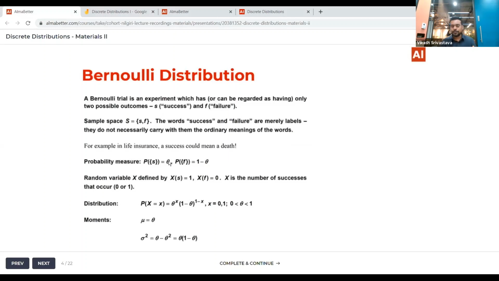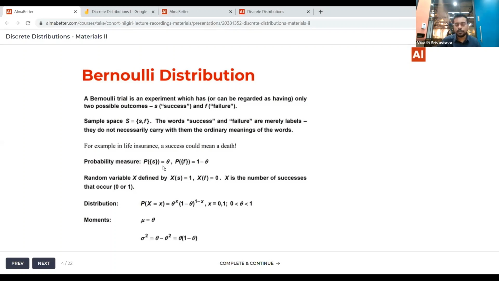In the case of the uniform, you saw that k is the parameter. In the case of the Bernoulli distribution, theta is the parameter. Specifically, if we talk about the experiment where we're tossing a coin and our success is getting a head, theta will be 0.5. And you can quickly tell that the probability of F will be nothing but 1 minus theta. Why so? Because the total probability for these two outcomes has to add up to 1.